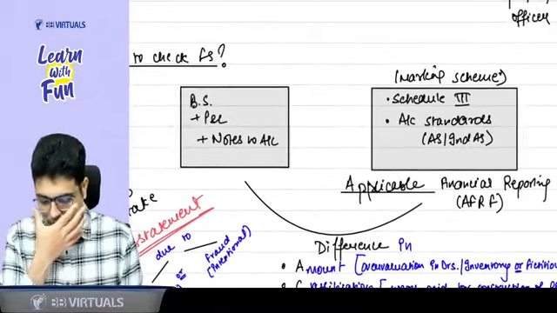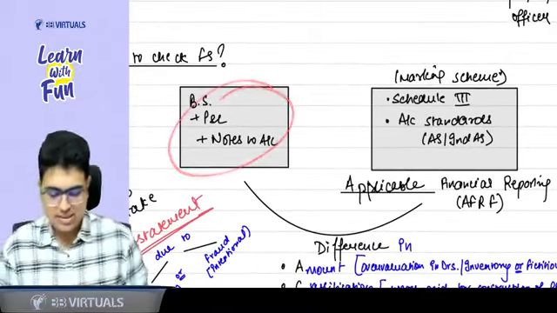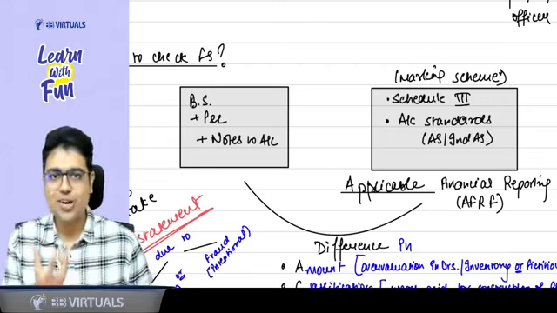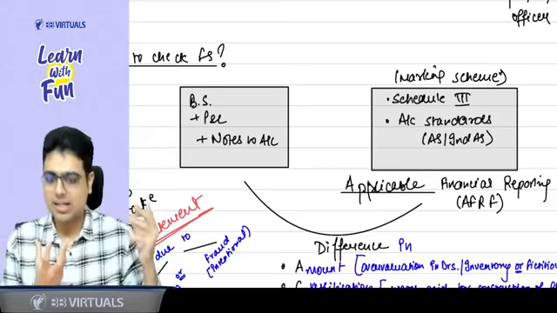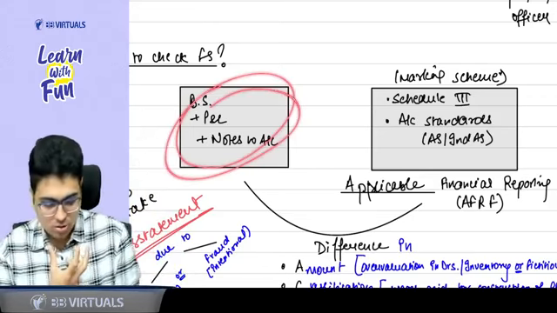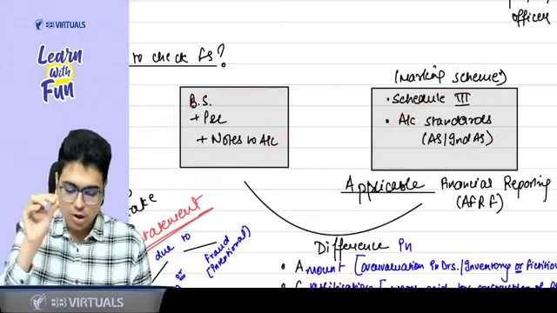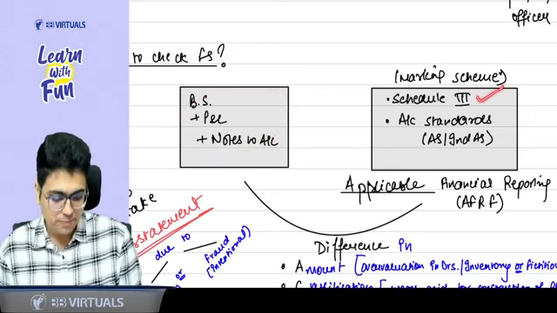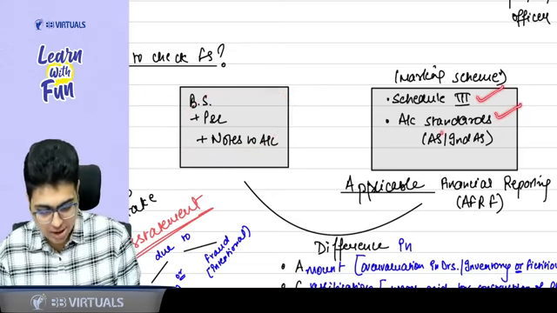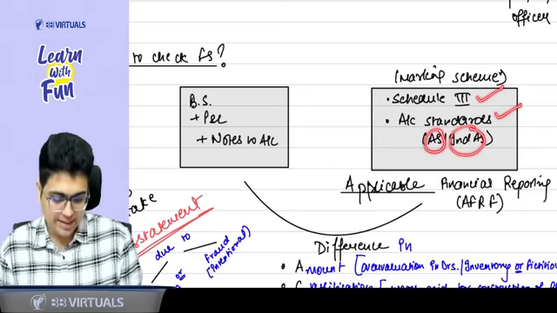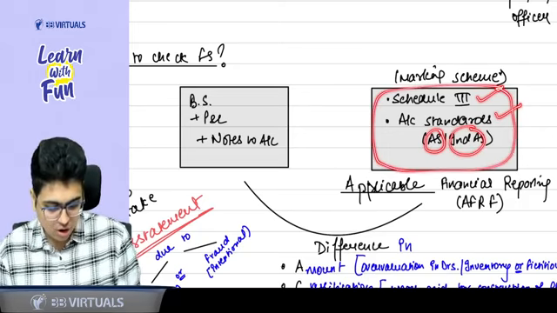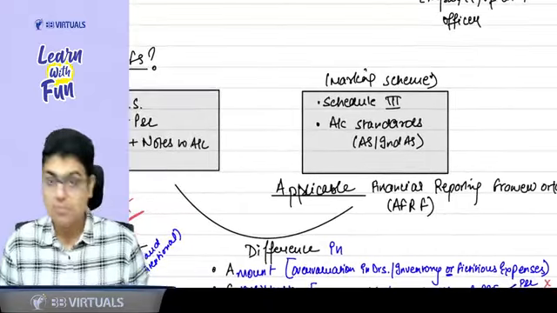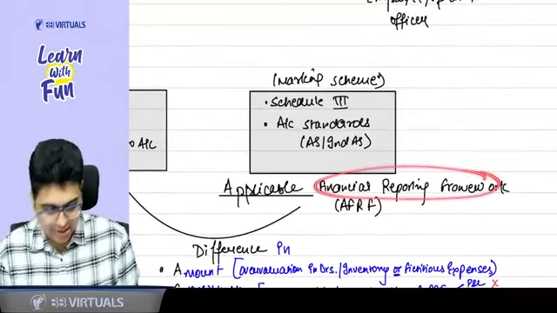Always remember that whenever you want to check the financial statements, you need to use a particular marking scheme. Like your exam papers are evaluated against a marking scheme, financial statements are also evaluated against a marking scheme. For example, the financial statement should be prepared as per Schedule 3, accounting standards: small companies AS, big companies Ind AS. So what is this collectively called? This is called the applicable financial reporting framework. Say with me: applicable financial reporting framework.